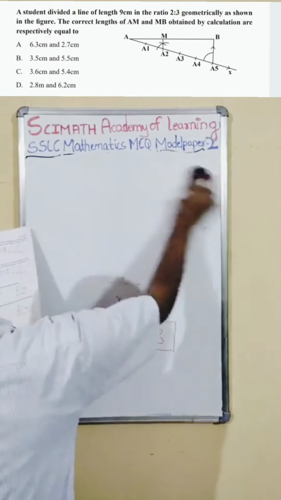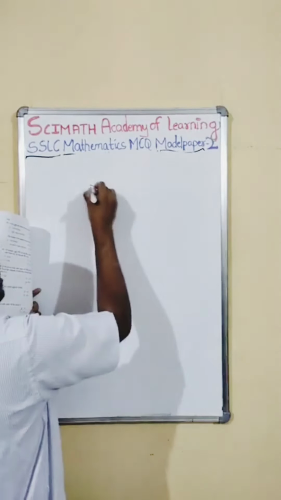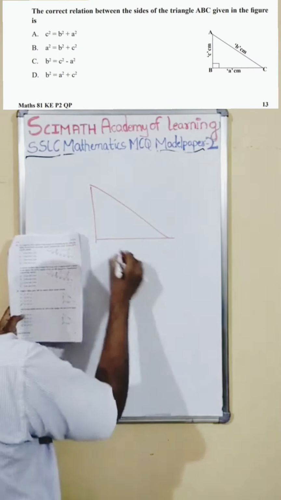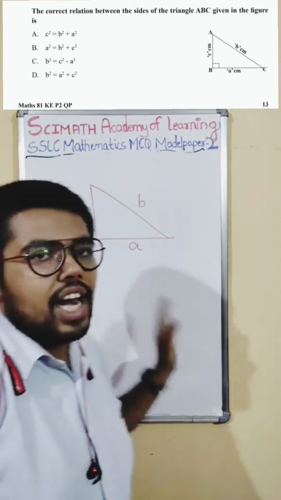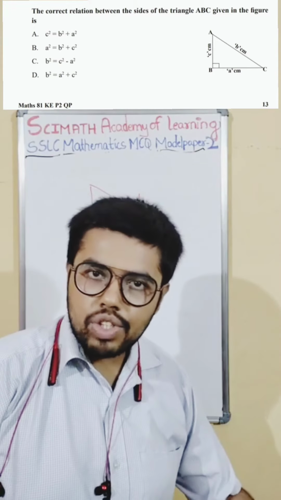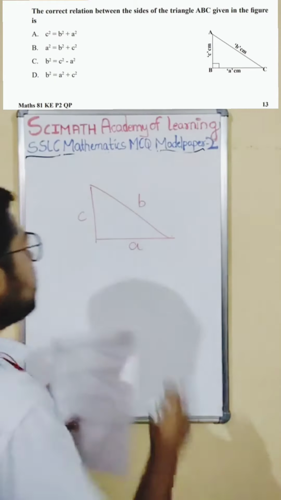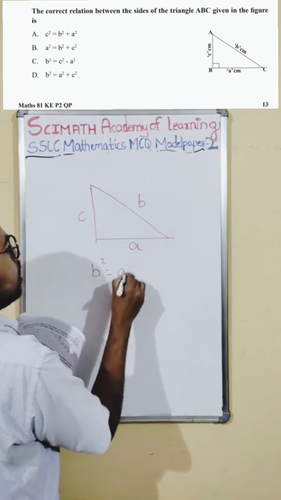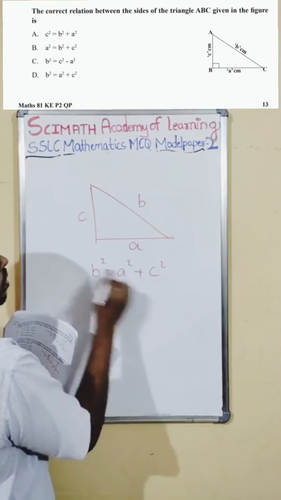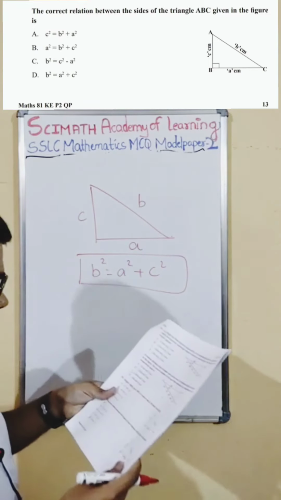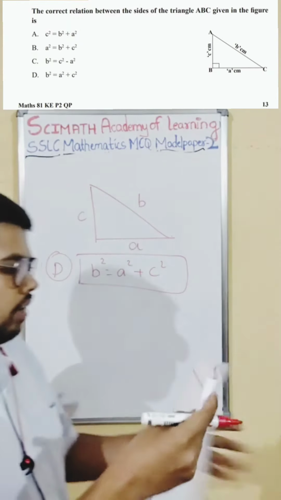35th question is very simple. They are telling the correct relation between the sides of triangle ABC. They give a triangle like this. It is a right angle triangle. So A here, B here, C here. They are asking us what is the relation. If it is a right angle triangle, what is the relation? Just now we solved one problem. The square of the hypotenuse is equal to the sum of the squares of the other two sides. Okay. So B square is equal to A square plus C square. Hypotenuse square is equal to the sum of squares of the other two sides. This is the right relation. This relation is option D. This is applying the Pythagoras theorem. Okay. Option D is the right one. Let's quickly go to the next one.